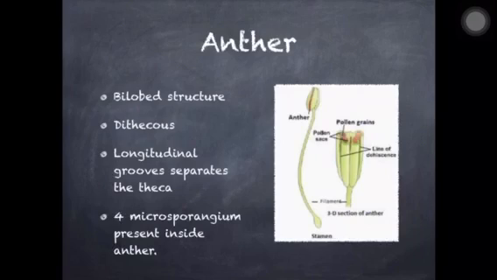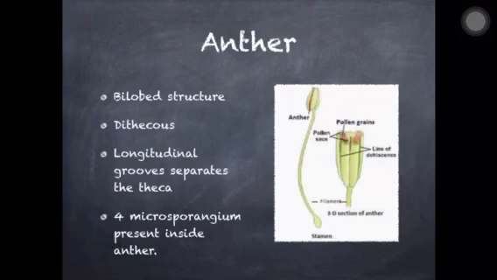So the two parts combined form dithecous. Next, a longitudinal groove separates the theca. There is a middle portion which helps separate longitudinally, from up to down, the anther into two equal halves.